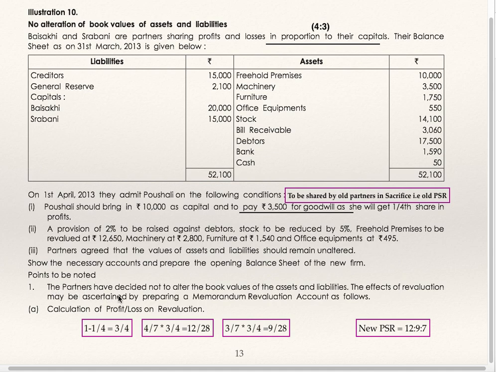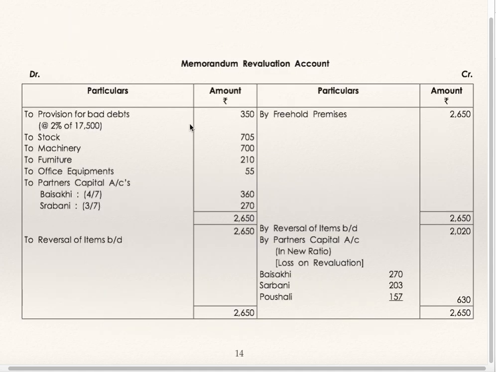Points to be noted: the partners have decided not to alter the book values of assets and liabilities. The effect of revaluation may be ascertained by preparing a memorandum revaluation account. Now we'll see the memorandum revaluation account. To provision for bad debts, to stock, to machinery, to furniture, to office equipment: decrease in value of asset. By freehold premises: increase in value of asset.